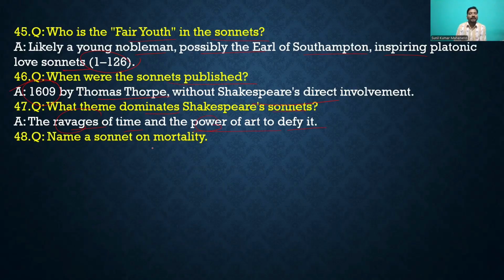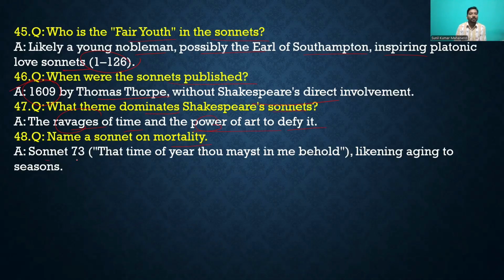Then name the sonnet on mortality. Which sonnet is written on mortality? You can see the sonnet 73. That time of year thou mayst in me behold, likening aging to autumn. So sonnet 73 is the sonnet of mortality.